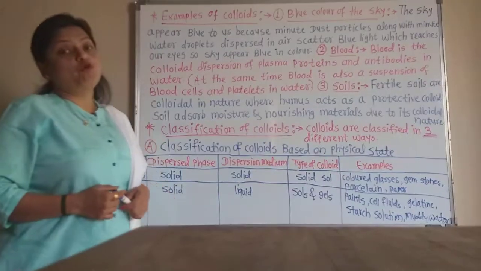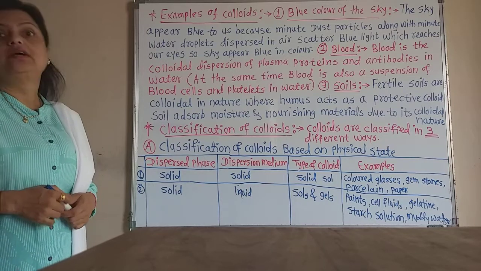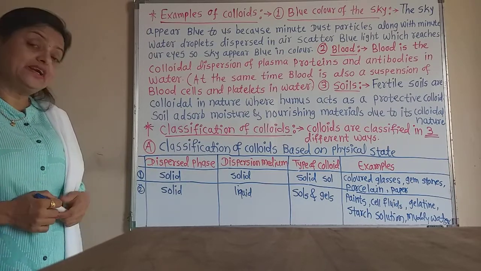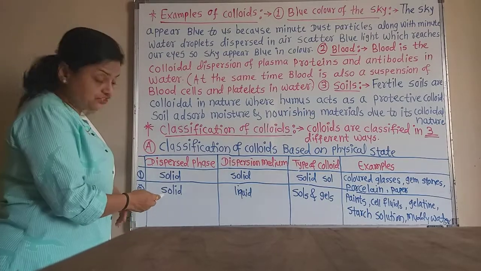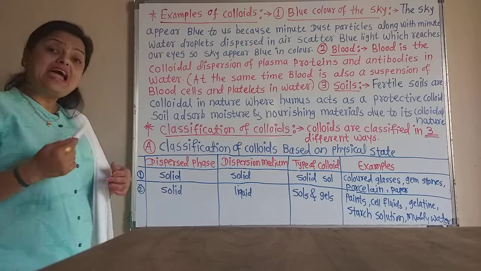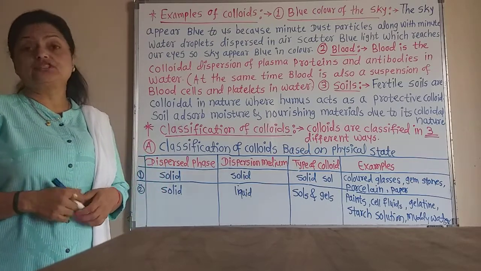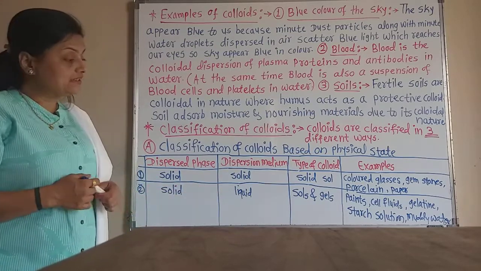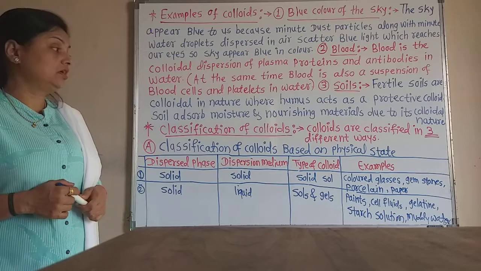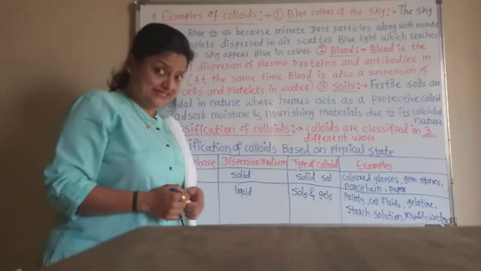You know the wall paints which are given to houses, they have different colors. In them the color pigments are in the solid state, that is the dispersed phase. And the dispersion medium may be oil or different organic liquids. So the dispersion mediums are liquid, and therefore paints are colloids, and such colloids are called sols or gels.